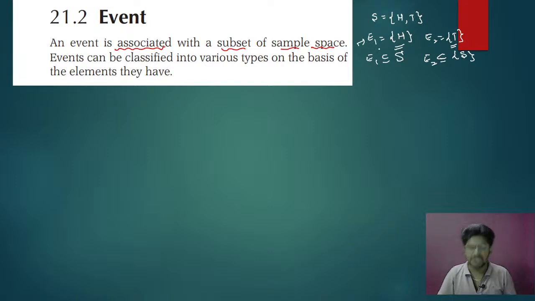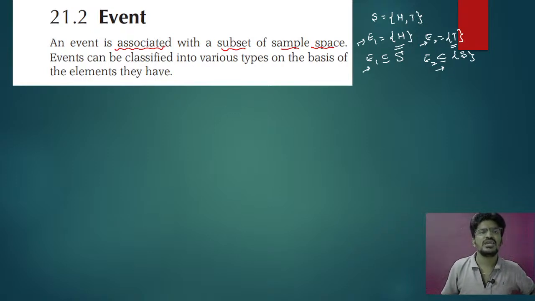Event E1 is occurrence of head, event E2 is occurrence of tail. Both are subsets of sample space. That means an event is a subset of sample space.